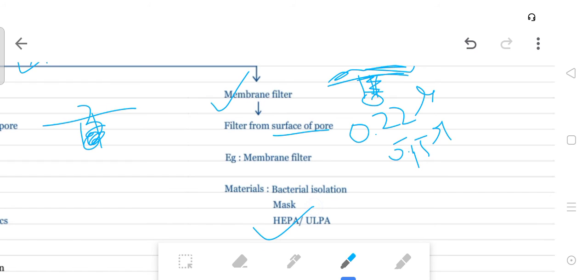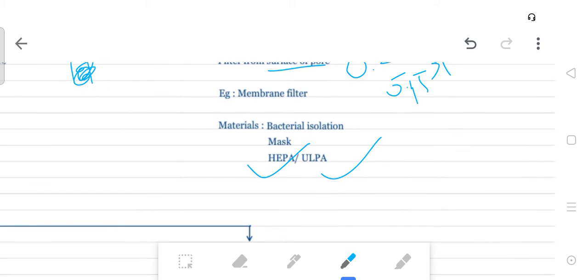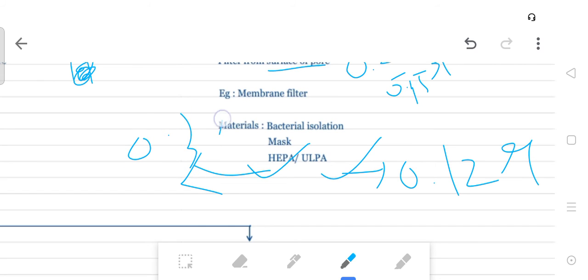Then second is HEPA and ULPA. So what is HEPA? High efficiency particulate air, and ultra low penetration air. High efficiency particulate air is 99.97, and ultra low penetration air is 99.99. What particle size is used in HEPA? High efficiency particulate air uses 0.3 micron particle size, and ULPA uses 0.12 micron. Which is used in HEPA is the 0.3 micron particle size. Okay, it can be sterilized by this method.